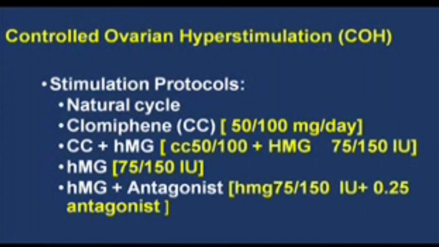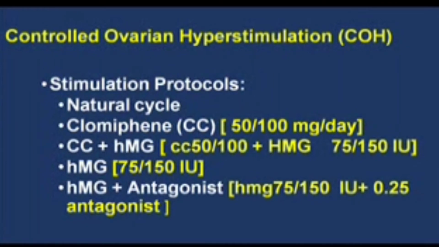We can use drugs like clomiphene citrate or letrozole. Clomiphene citrate in the dose of 50 to 100 milligrams per day. Letrozole in the dose of 2.5 to 5 milligrams per day from day 2 of the cycle to day 6 of the cycle. And then monitor the cycle without any drugs till the lead follicle is around 18 to 20 millimeters in diameter. Trigger the follicle with HCG 10,000 and then do the IUI 36 to 48 hours later, after you have confirmed rupture on the ultrasound.